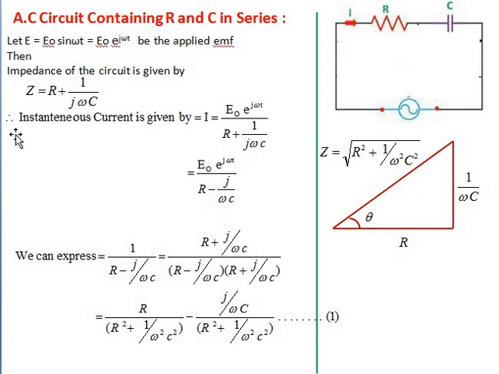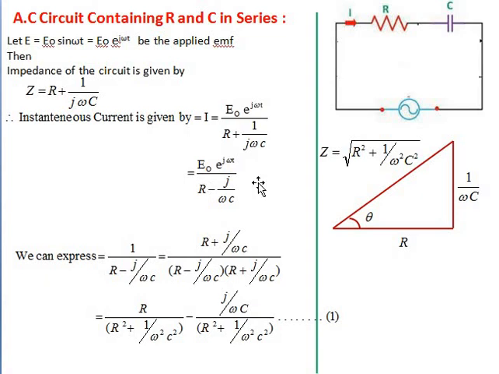Okay, so therefore instantaneous current is given by I is equal to applied EMF divided by impedance, that is Z. So E naught e raised to j omega t divided by R plus 1 by j omega c, as this is the reactance of the capacitor. So that thing also we learned.